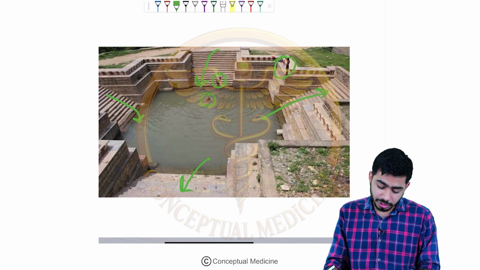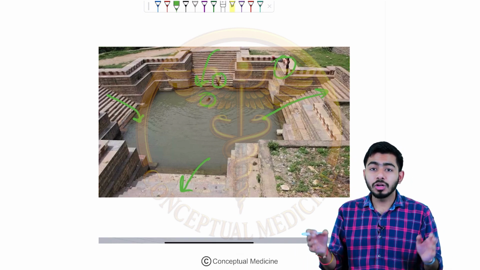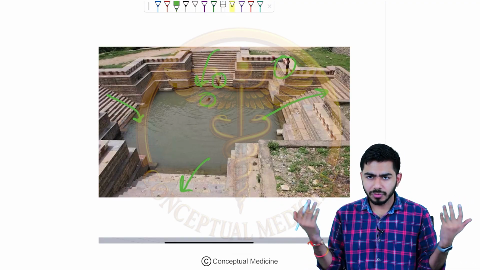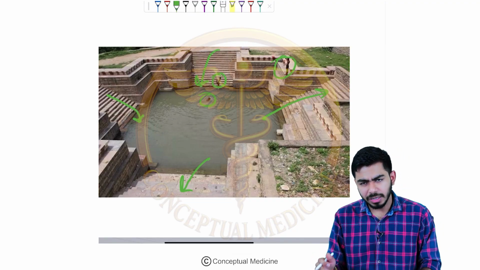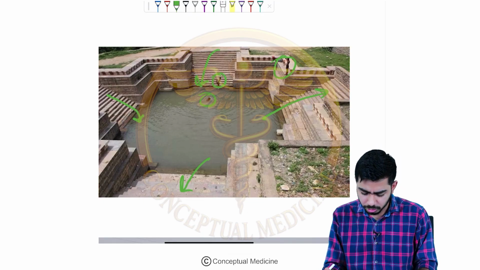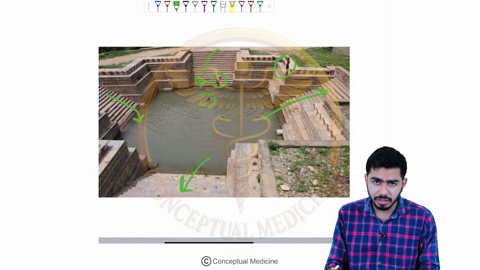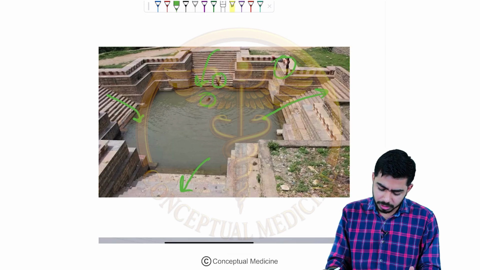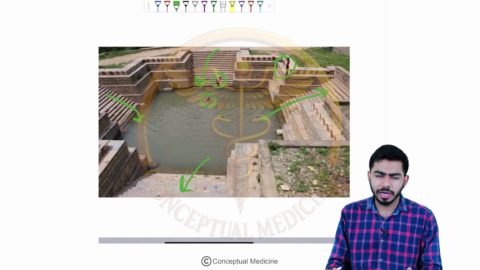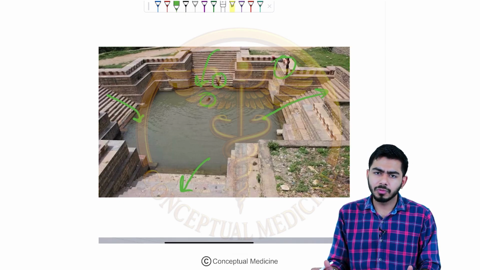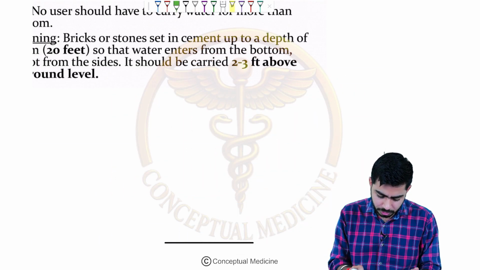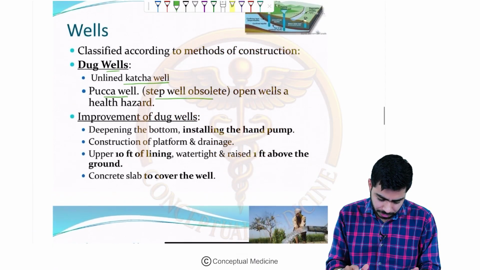So can you imagine drinking this water now? The whole community is depending on this particular well, and they are taking the water from the well, and many people are using the water for drinking purposes, for making food and all of those things. So these kinds of things might contaminate the water. So due to the contamination risk, this kind of wells are not considered water sources anymore for drinking purposes, right? So that's why they are obsolete now. Okay, I hope you got the idea. That's why I was saying that. So I was talking about the dug well, guys.